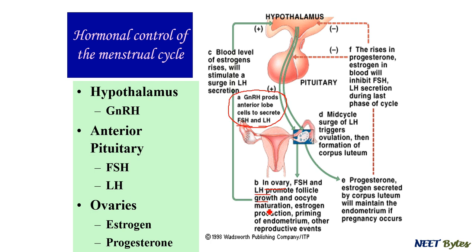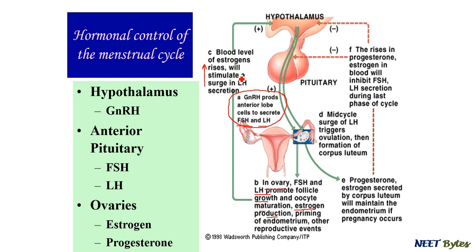The GnRH excites the anterior lobe to secrete FSH and LH. Okay. So in the ovary, what happens? FSH and LH promote follicle growth and oocyte maturation. So once the follicle is formed, then the follicle is going to form estrogen. Okay.